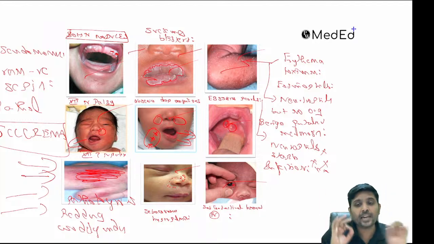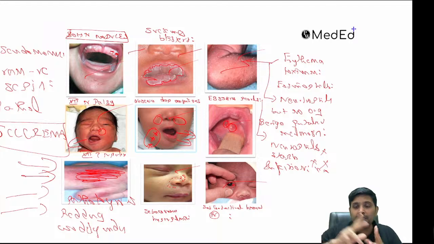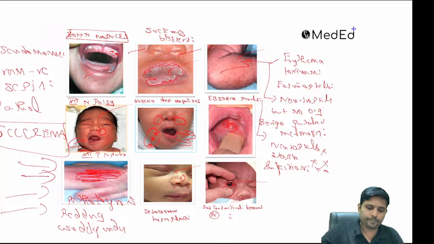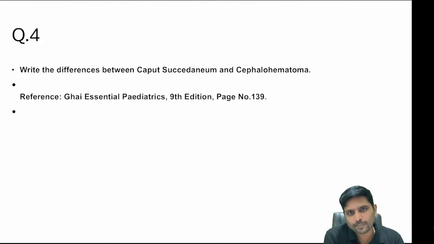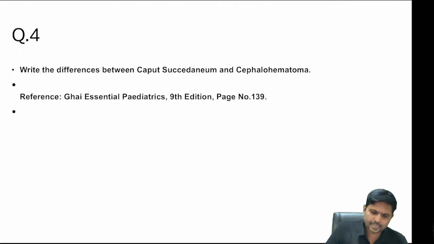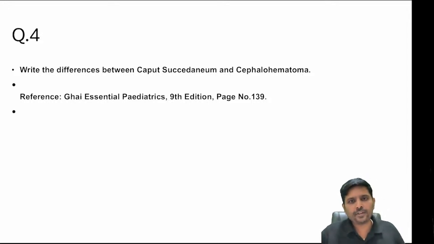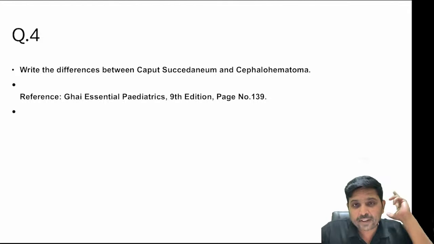Thank you. So this is very, very important, my dear boys and girls. These are some of the skin and oral manifestations of a normal baby. Okay, then, another normal thing. What is the difference between caput succedaneum and cephalohematoma? This is question number 4. We had completed neonatal resuscitation and Apgar scoring. Third was normal things in a term baby. And now write the differences between caput succedaneum and cephalohematoma.